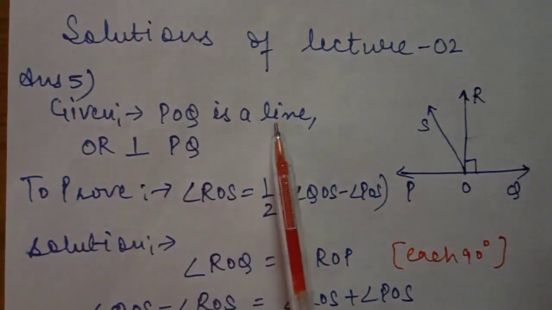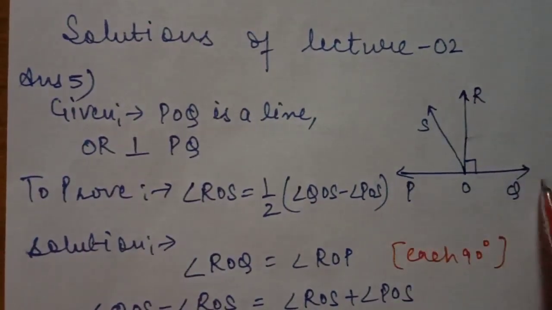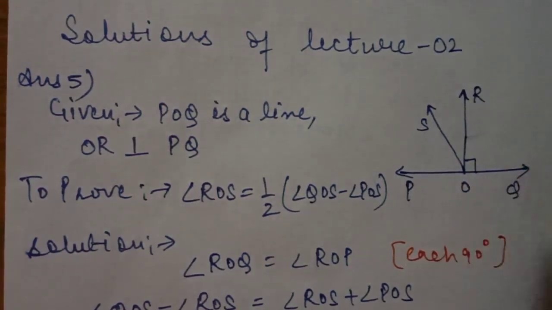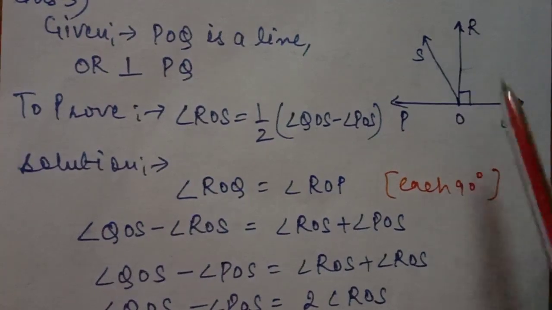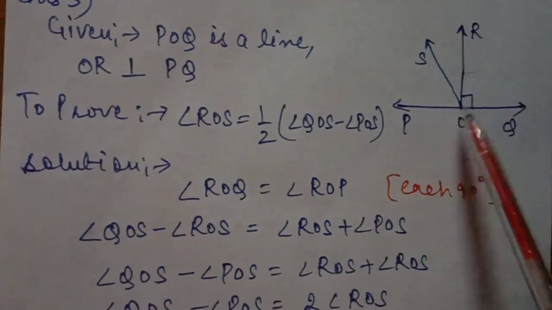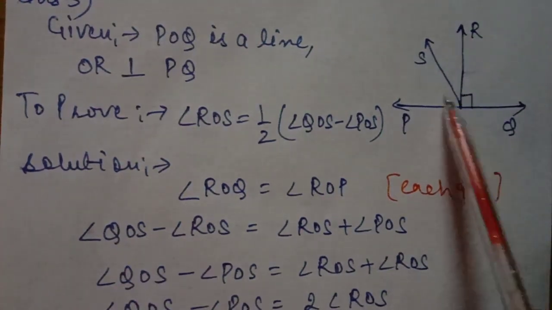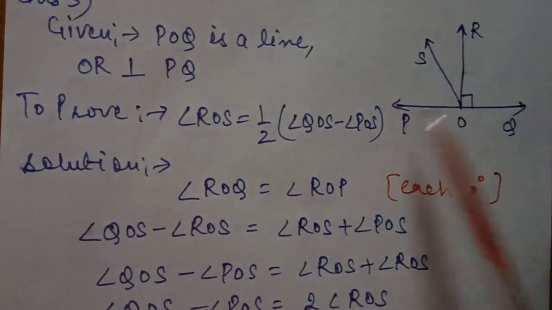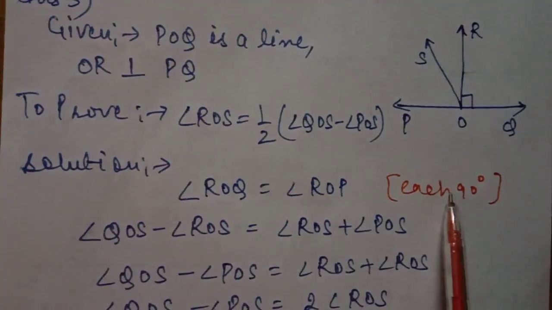POQ is a line and OR is perpendicular on POQ. Perpendicular means making a 90-degree angle. So we will start our question with this diagram. In this diagram, RO is perpendicular on POQ. It means RO is making two 90-degree angles here. ROQ and ROP are equal to each other because they are each 90 degrees.